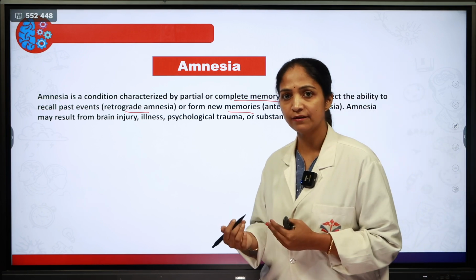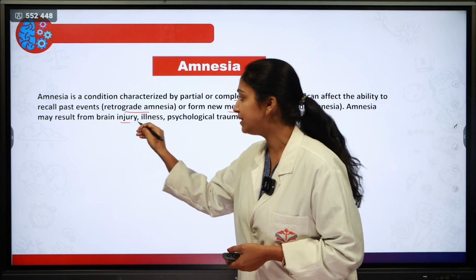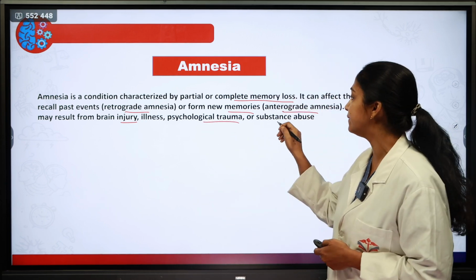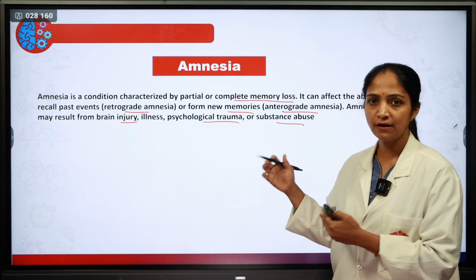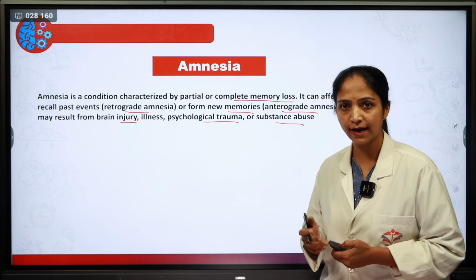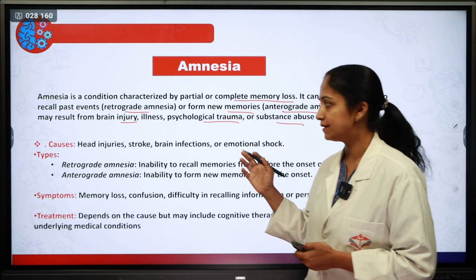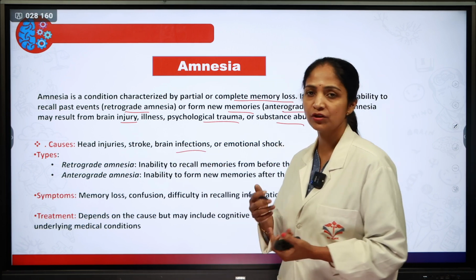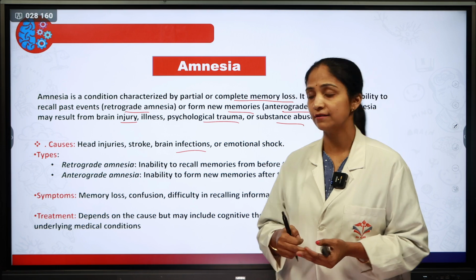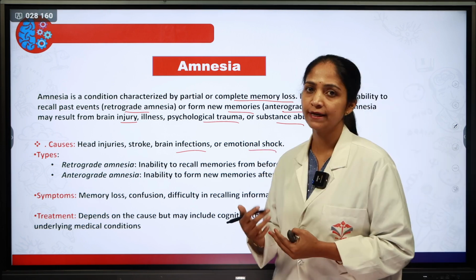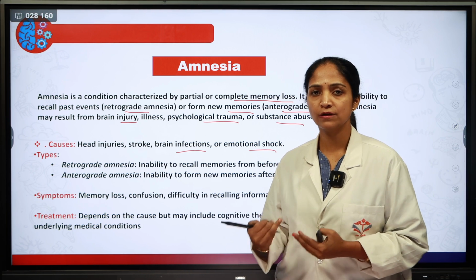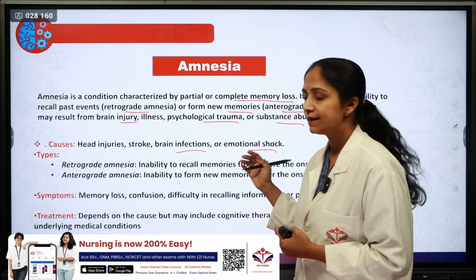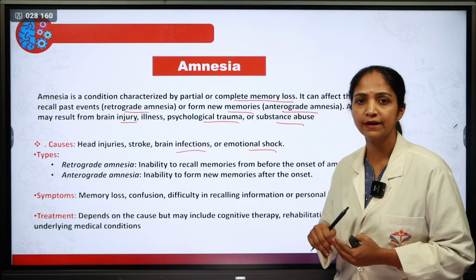Amnesia may result from brain injury, illness, psychological trauma, or substance abuse. So these are the causes of amnesia. Coming to the causes, as I said, it can be because of injury, stroke, or a brain infection like meningitis or encephalitis, or emotional shock. It can happen by losing loved ones, or losing a job, whatever it may be. So because of this there is a chance of getting amnesia.